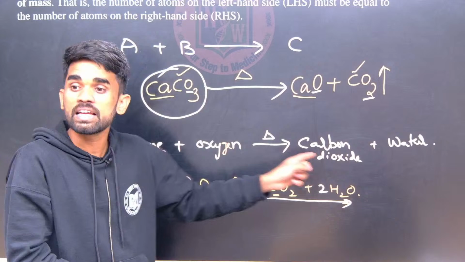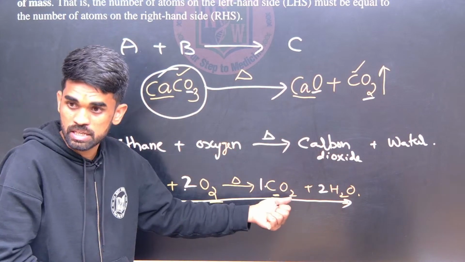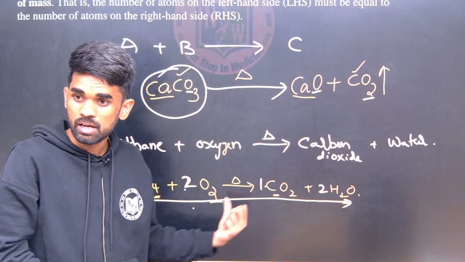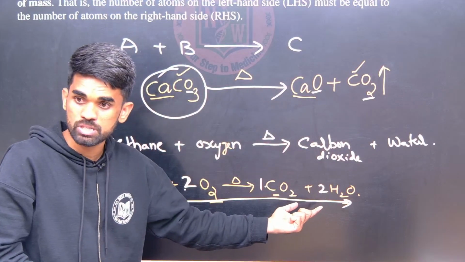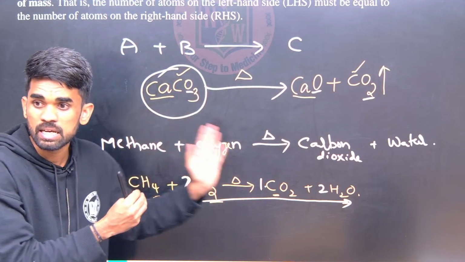They are reorganized here. Carbon is combined with oxygen, hydrogen is combined with oxygen, so different compounds are there, but the total number of atoms is the same on the reactant and product side.